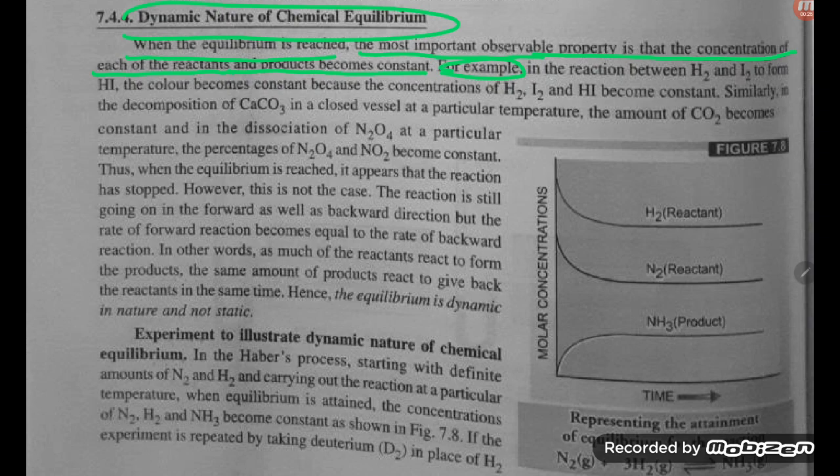For example, in the reaction between H2 and I2 to form HI, the color becomes constant because the concentration of H2, I2, HI becomes constant. Similarly, in the decomposition of CaCO3 in a closed vessel at a particular temperature, the amount of CO2 becomes constant, and in the dissociation of N2O4 at a particular temperature, the percentage of N2O4 and NO2 becomes constant.